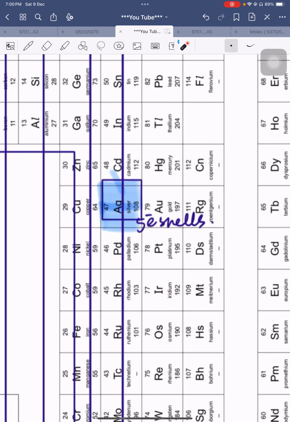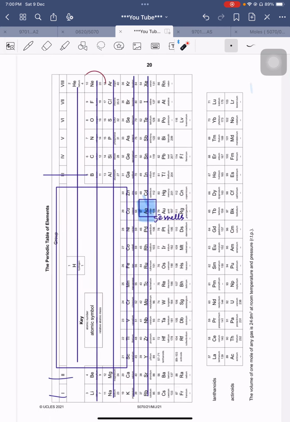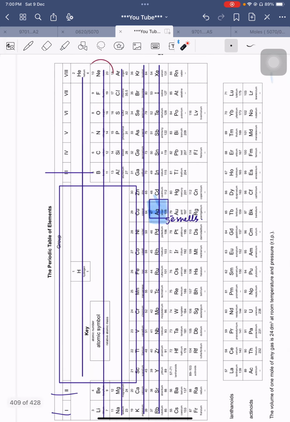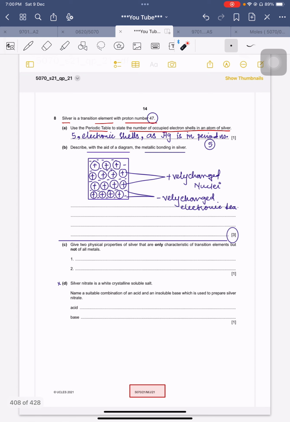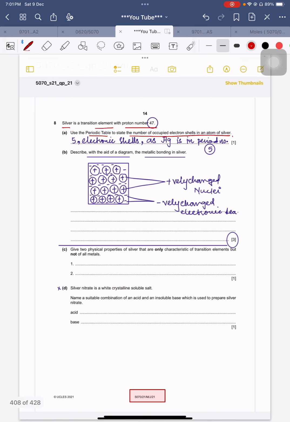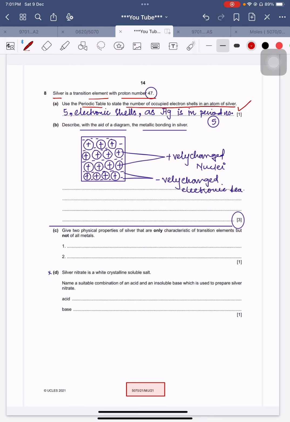Then this is period number 2. This is period number 3. Okay, this is period number 4, and this is period number 5. So it will have how many electronic shells? 5 electronic shells will be there. This is the silver written over there as well, and if you keep the symbols in your mind, things will become easier for you. Now, 5 electronic shells, as silver is in period number 5, so it is important to write down the reason as well. It is important to give a comprehensive, compact, condensed, clear type of answer. Your answer should contain clear information.